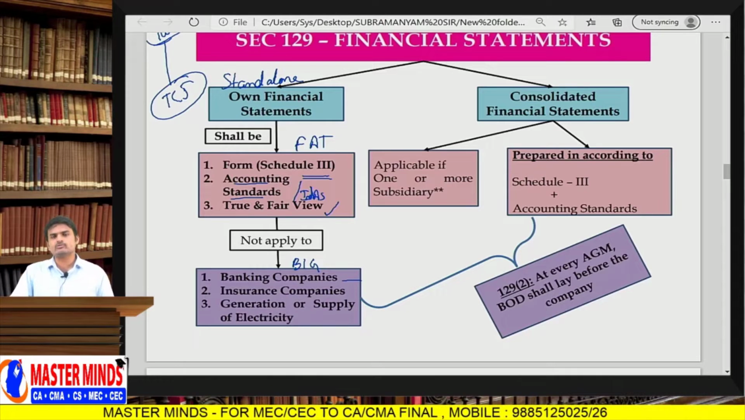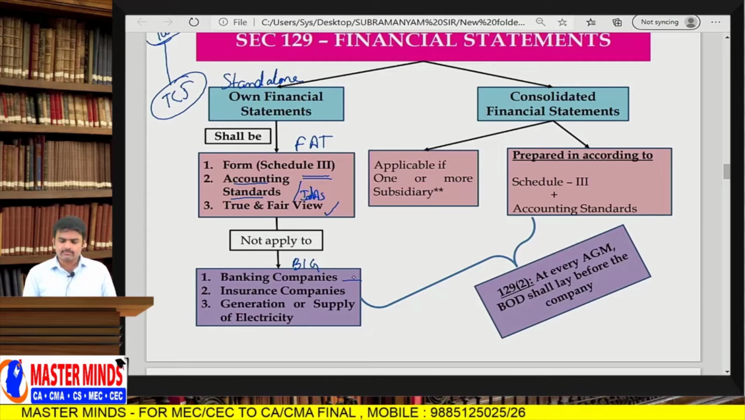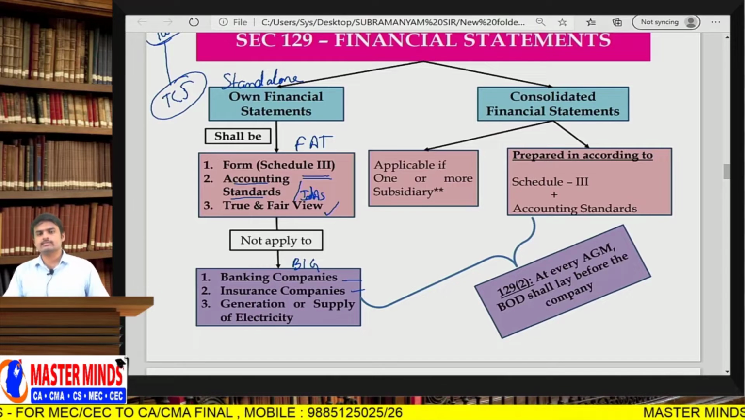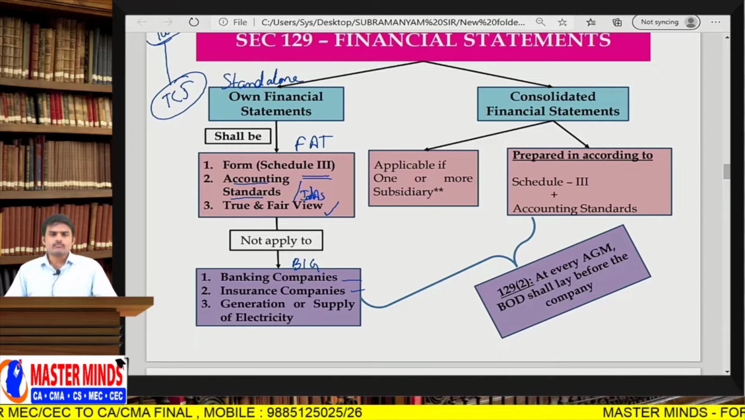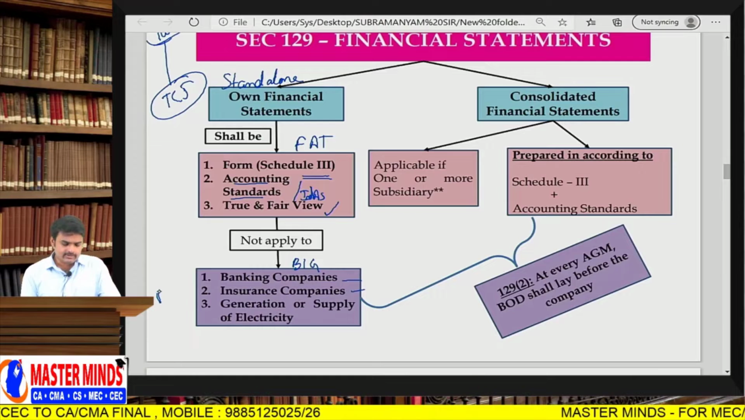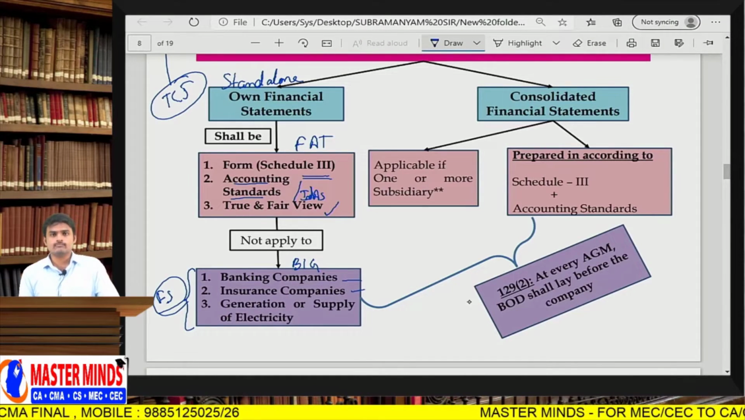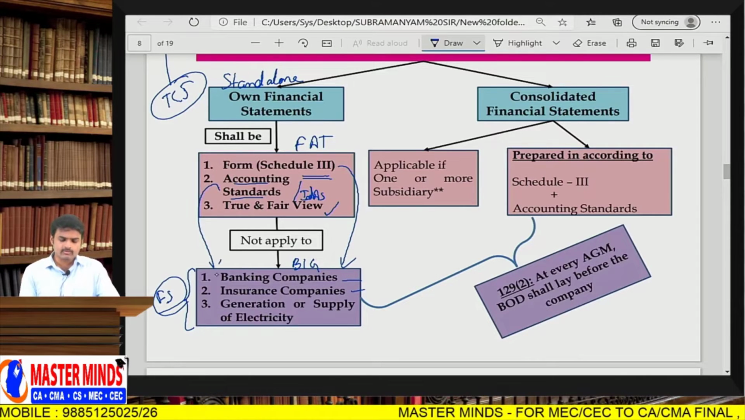FAT is not applicable to BIG, because banking companies will prepare financial statements according to their respective schedules. Next one, insurance companies will prepare financial statements according to IRDA. Next, generation or supply of electricity, the Electricity Companies Act. So financial statements prescribed under the respective acts, they need to follow those forms, and so Form Schedule 3 is not applicable to them. Accounting standards are not applicable to these two.